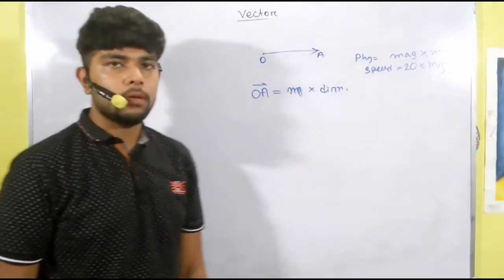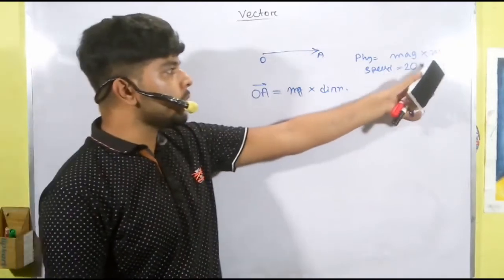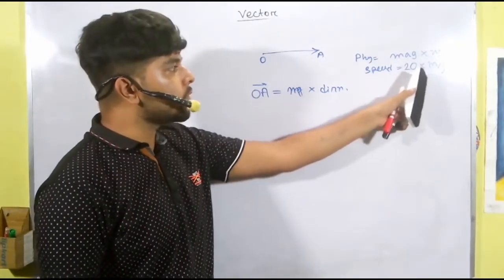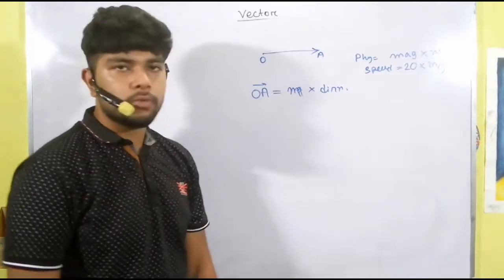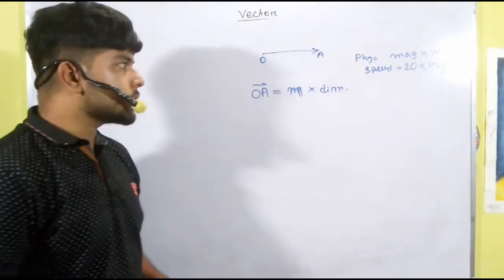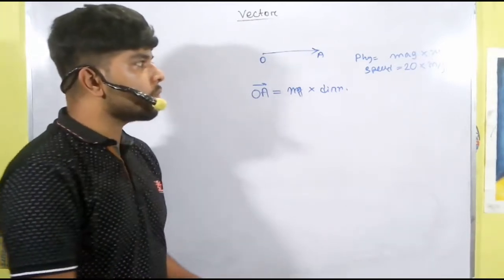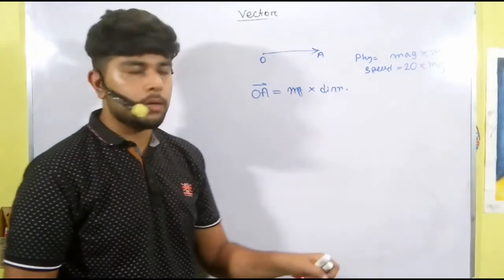Like meter per second is 1 meter per second, and 20 indicates the multiplication value, the product of these two factors.